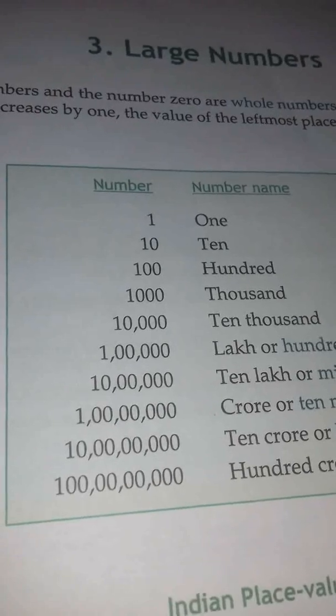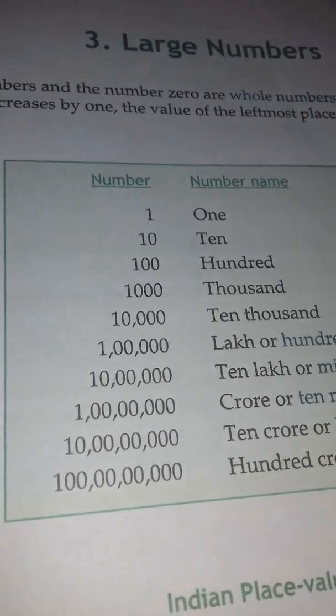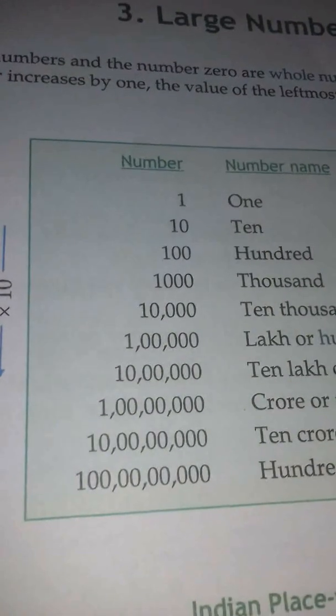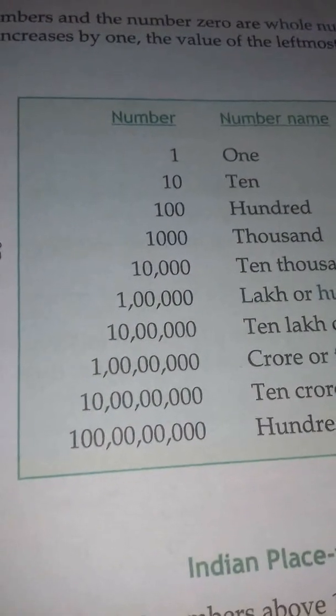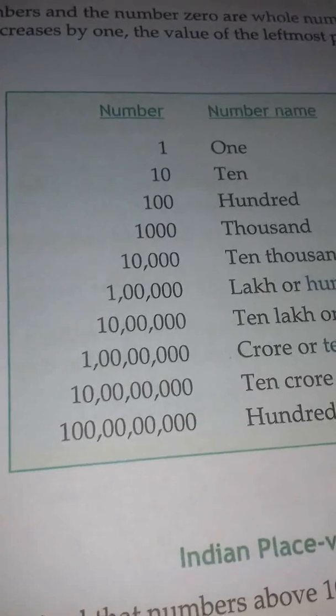Till now, in your previous classes, you have learned about 7 digit numbers, 6 digit numbers, lakh, 10 lakh and all. So how are these numbers increasing?